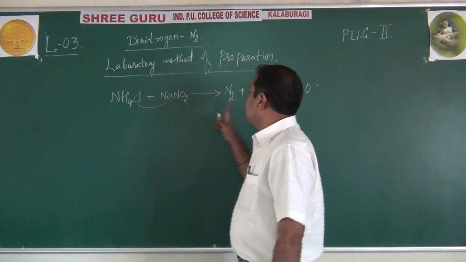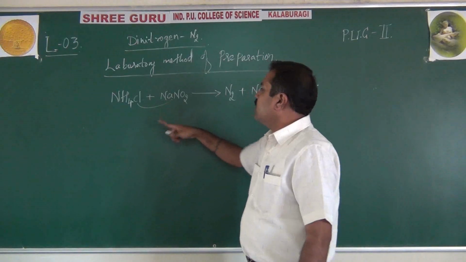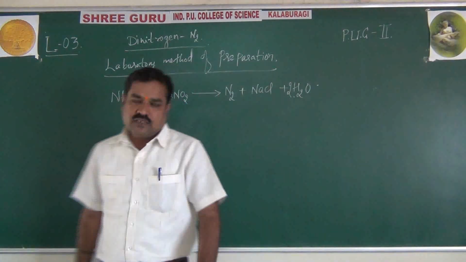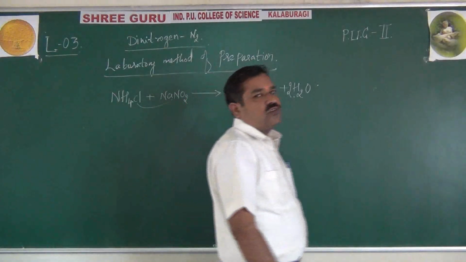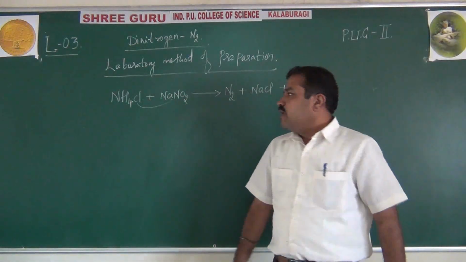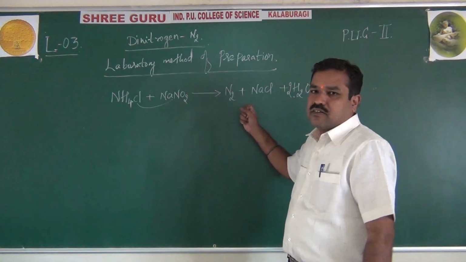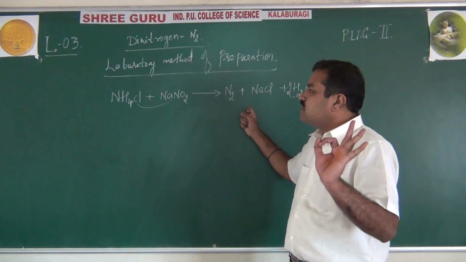So 2 nitrogen here, right? Sodium chloride and remaining 2 H2O. Oxygen also balanced. Hydrogen also balanced. So suppose if they ask you for 2 marks in theory, explain the laboratory method of preparation of nitrogen. You can write this equation. Equation carries 1 mark, explanation carries 1 mark.